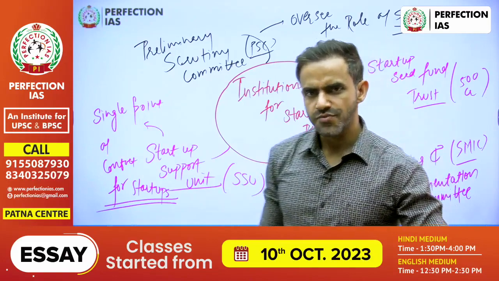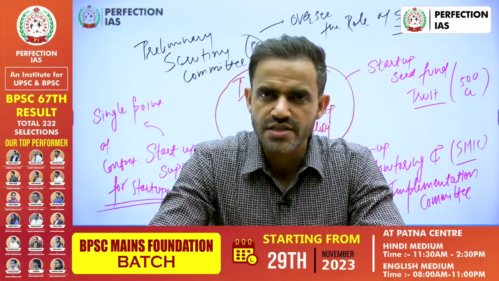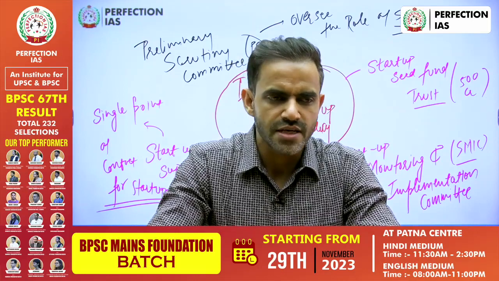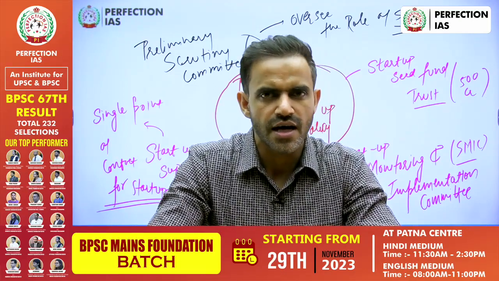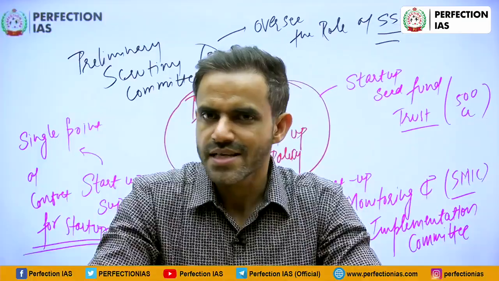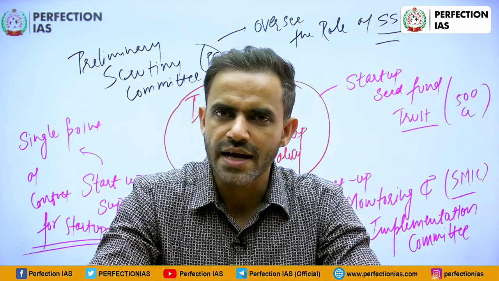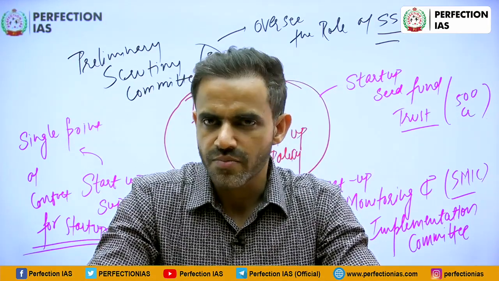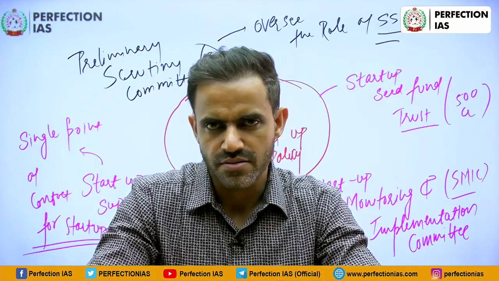So we have discussed 4 institutions. First and foremost is Startup Seed Fund Trust. That is a trust which has been set up to provide financial assistance. The fund size is 500 crore rupees. Second institution is SMIC, that is Startup Monitoring and Implementation Committee. That will implement and monitor the entire policy.